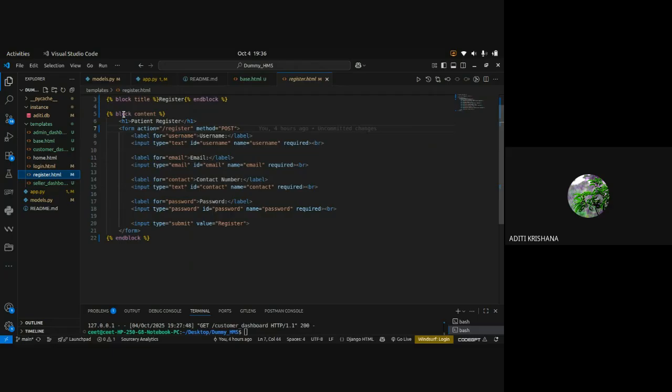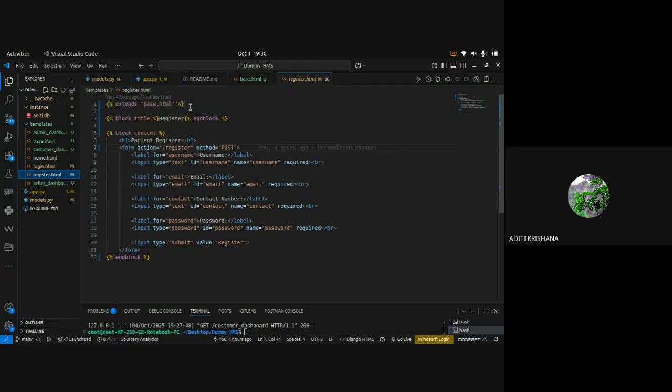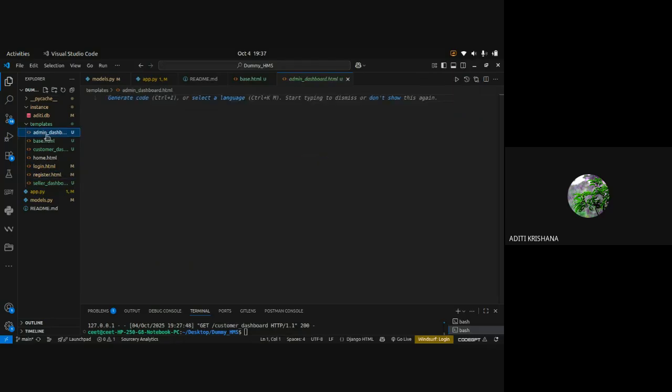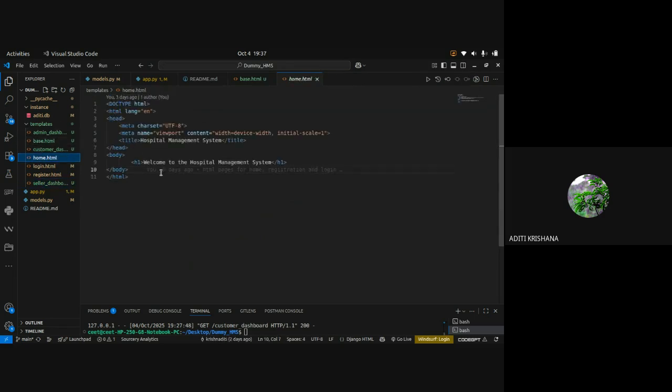Okay, similarly, I have inherited in register.html also. I have first told that I am inheriting this HTML page, then I am changing the title, then I am changing the whole block's content. You can inherit this in admin dashboard, customer dashboard, and seller dashboard as well. Okay. But in home.html, it was not needed, so I didn't do that.